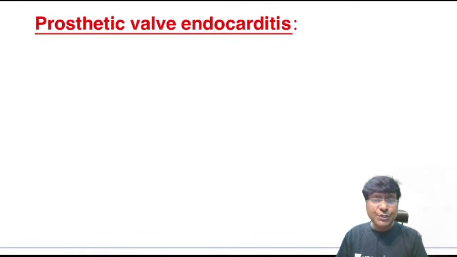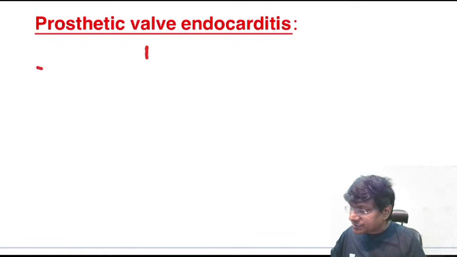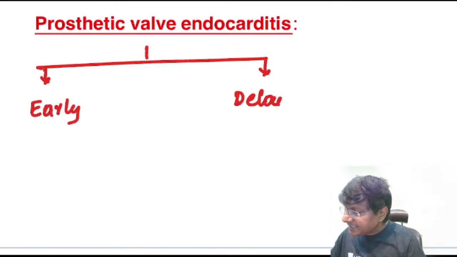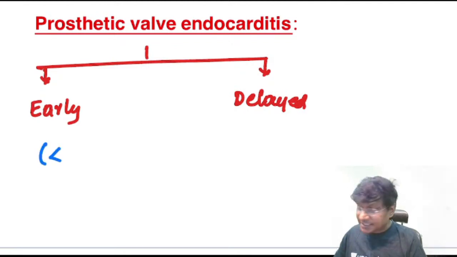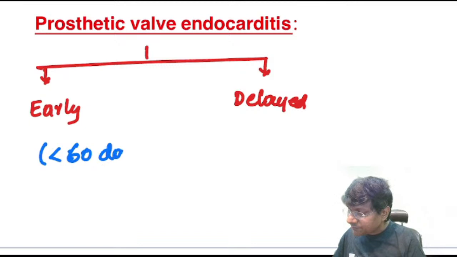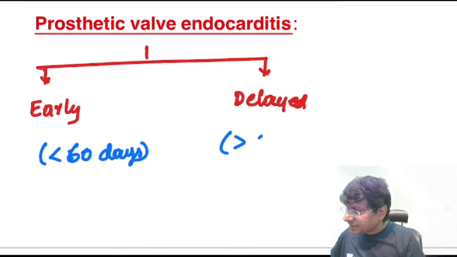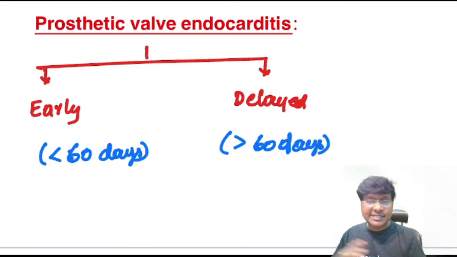Then you need to know about prosthetic valve endocarditis. We classify this into two types: early prosthetic valve endocarditis and delayed prosthetic valve endocarditis. Early prosthetic valve endocarditis is that which occurs within 60 days of insertion of the prosthetic valve. Delayed prosthetic valve endocarditis is that which occurs after 60 days of the prosthetic valve insertion.